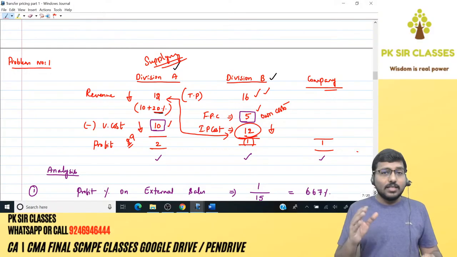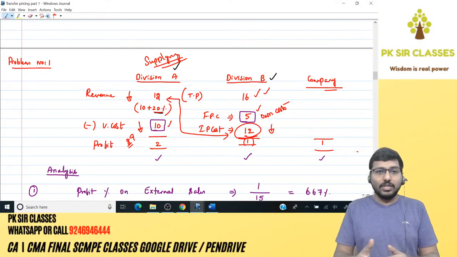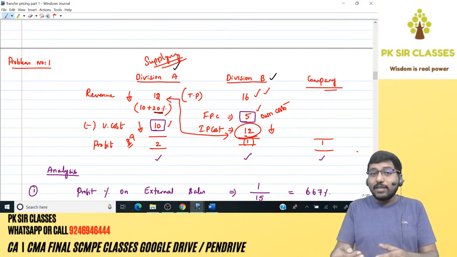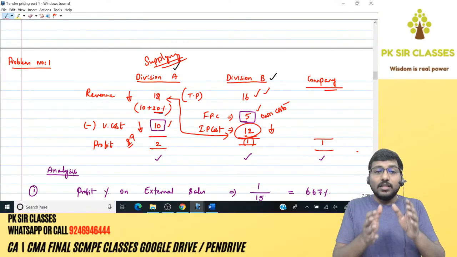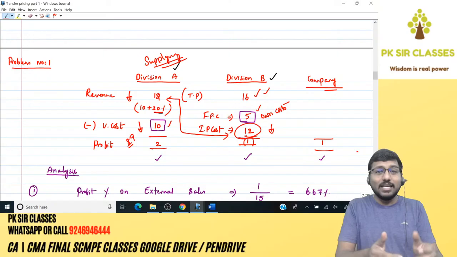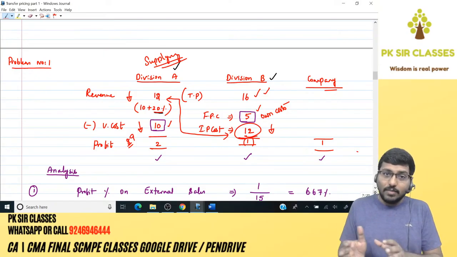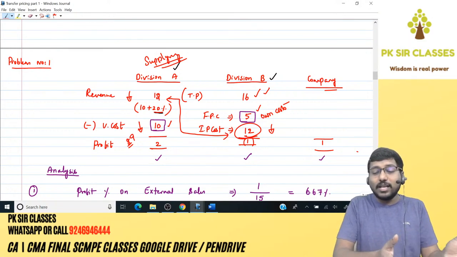Next, the second possibility is the external buying price will be less than the internal transfer price. Right now, the internal transfer price is 12. Let's say the external buying price is 11. That again confirms that Division A's efficiency is less than the market efficiency as a whole, because in the market the same product is available at 11, whereas you are selling at 12.